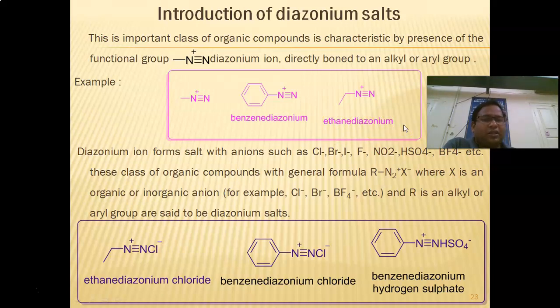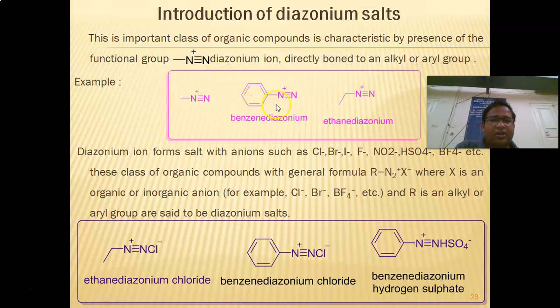Okay, the azo group may be bonded to the aryl group or alkyl group, depends upon the substituent. So if it is bonded directly to aromatic, then it is called as the aryl diazonium ion. If it is bonded to the aliphatic, then it is called as the alkyl diazonium ion.